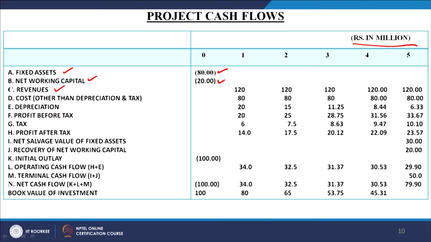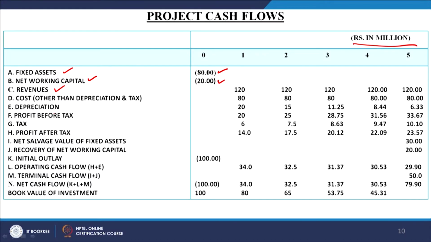Then out of this we will have to consider now the important causes of the cash outflow. These causes are cost for manufacturing. From manufacturing the sales worth rupees 120 millions, you have to incur the cost, apart from the amount of 80 and 20 invested in the fixed asset and current assets.